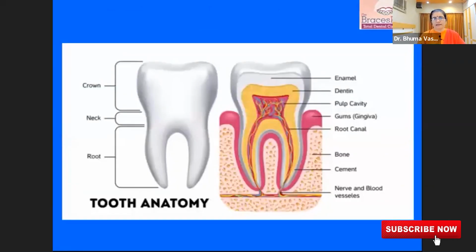For understanding this, we need to go to the basics. If we understand the basics of tooth anatomy, what is seen in the mouth is known as the crown, and what is not seen, what is inside, is the root. The root is embedded into the bone, supported by certain elastic ligaments, and on top of it we have the gums.